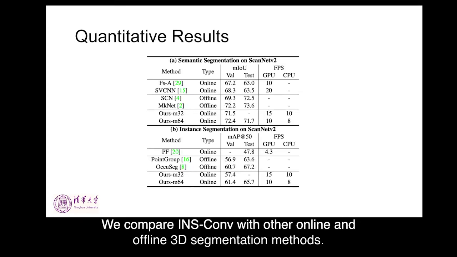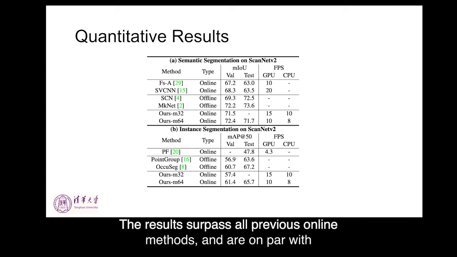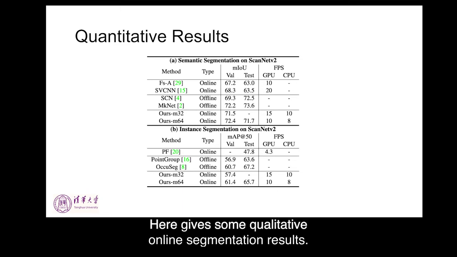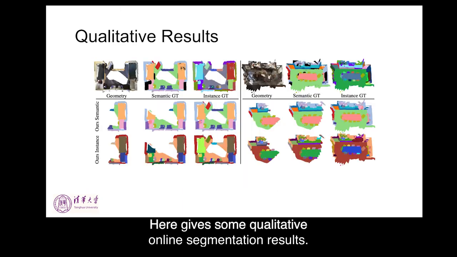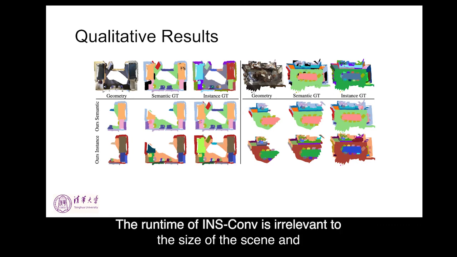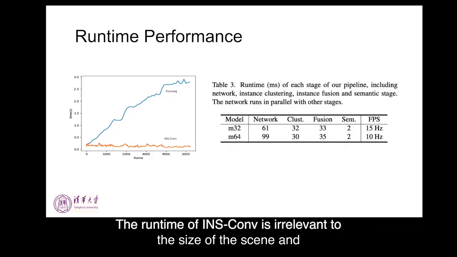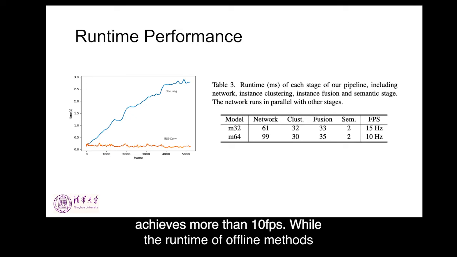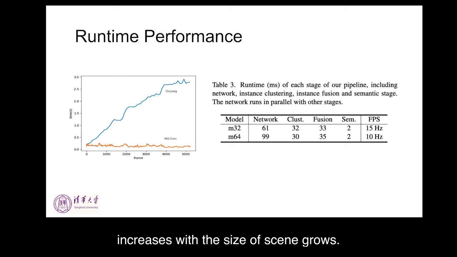We compare INS-Conv with other online and offline 3D segmentation methods. The results surpass all previous online methods and are on par with state-of-the-art offline methods. Here are some qualitative online segmentation results. We perform runtime analysis. The runtime of INS-Conv is irrelevant to the size of the scene and achieves more than 10 FPS, while the runtime of offline methods increases as the size of the scene grows.